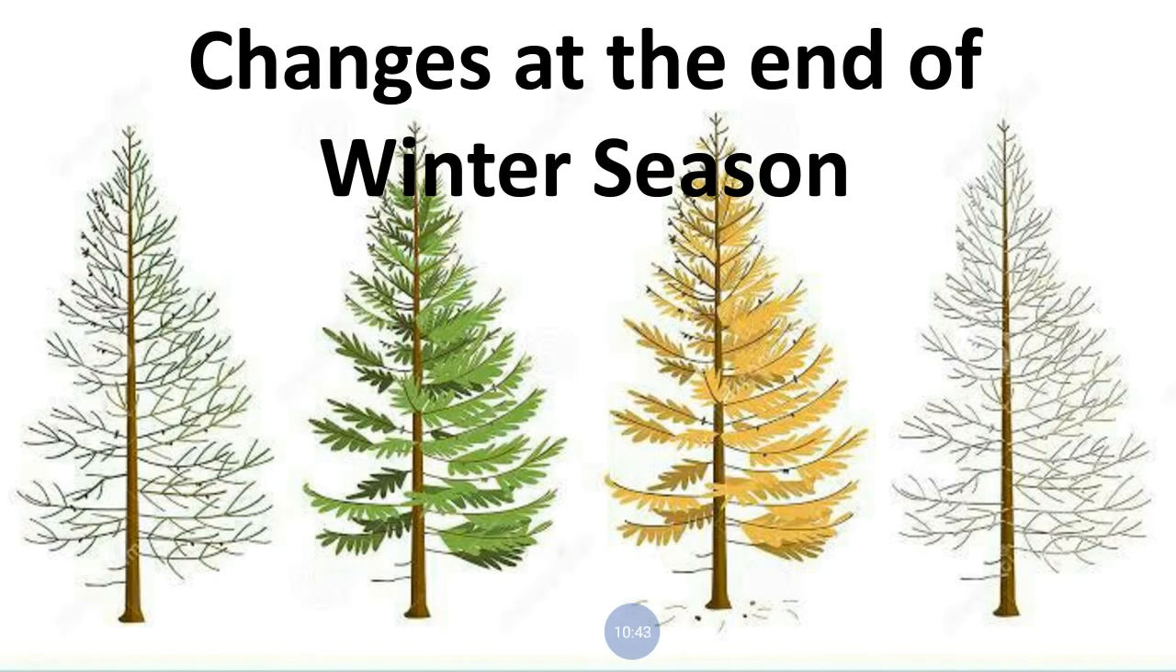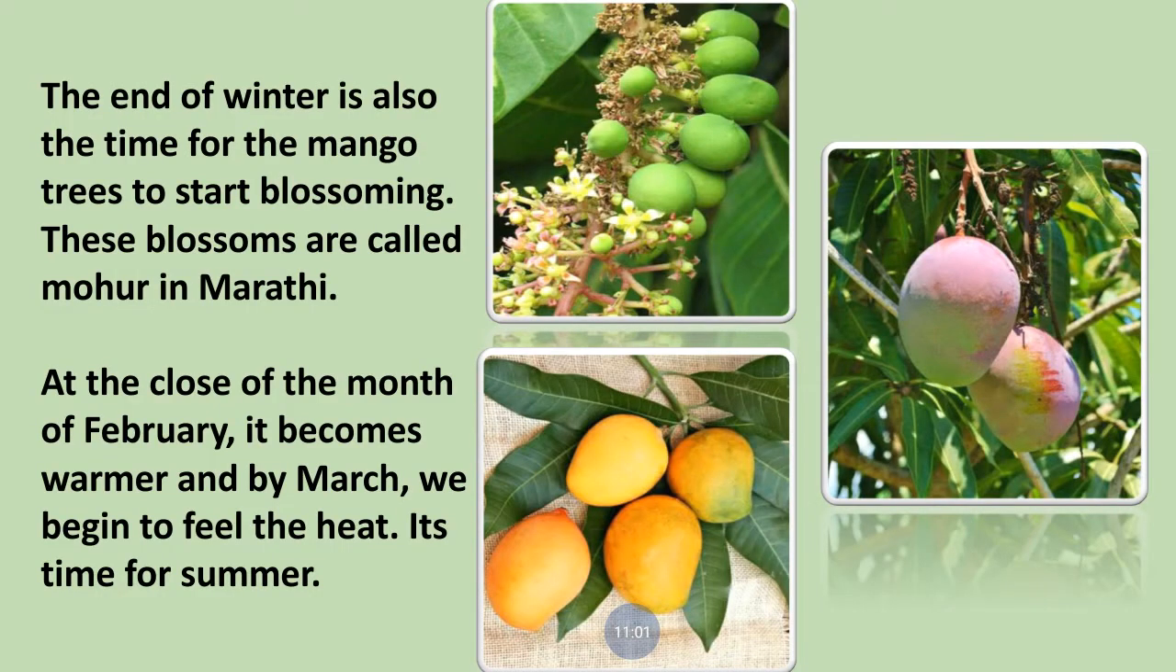Very good. Now let's see the changes at the end of the winter season. Now we have seen the changes in trees, changes in animals, changes in human beings, and let's see what happens at the end of the winter season. When the winter season is about to end, what changes take place? The end of winter is also the time for the mango trees to start blossoming. Blossoming means coming, producing. The end of the winter is also the time for the mango trees to start blossoming. Means on the mango trees the mangoes start coming.